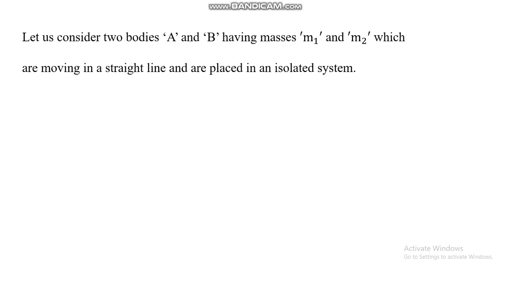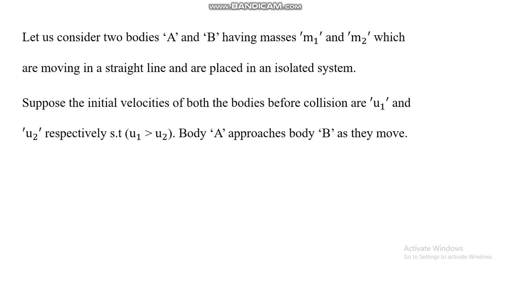Now let us consider two bodies A and B having masses m1 and m2, moving in a straight line and placed in an isolated system, as shown in our previous diagram. Suppose the initial velocities of both bodies before collision are u1 and u2 respectively, such that u1 is greater than u2. It means the velocity u1 is greater than the velocity u2, and body A approaches body B as they move.